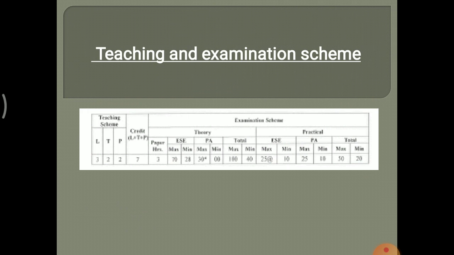Likewise, in the practical examination, the end semester exam is for 25 marks and progressive assessment is for 25 marks. 25 marks of end semester exam is for the external practical exam, and progressive assessment 25 marks is for term work.